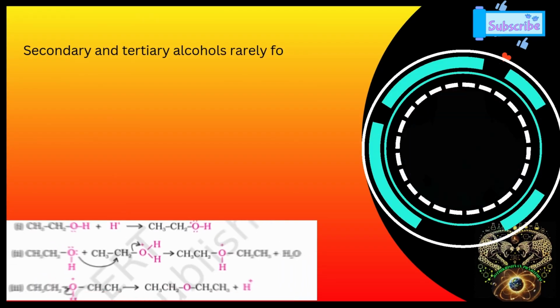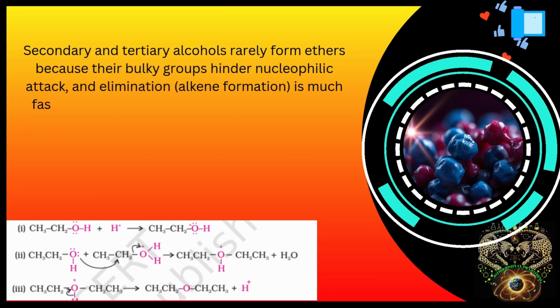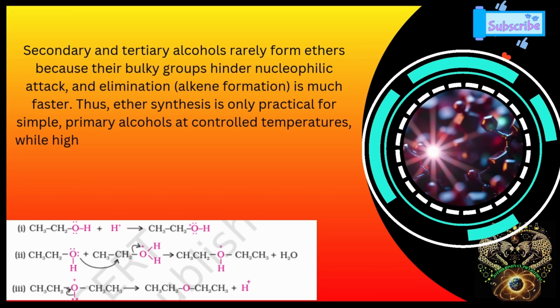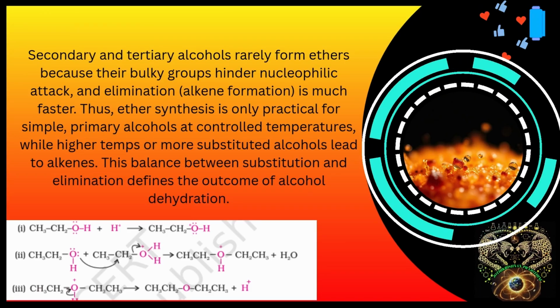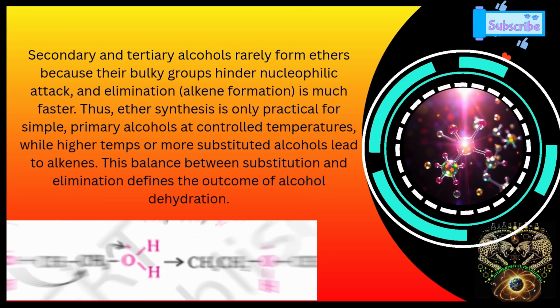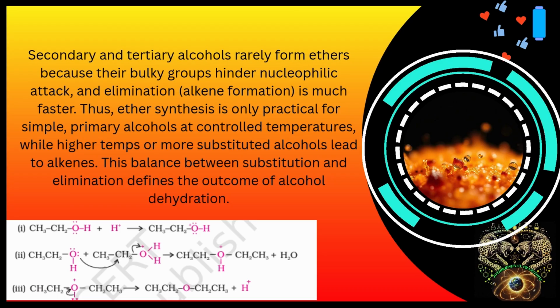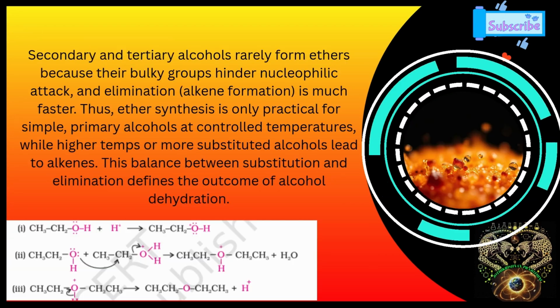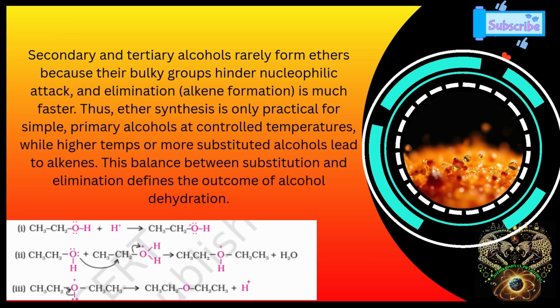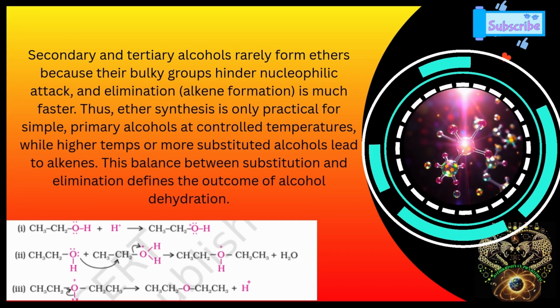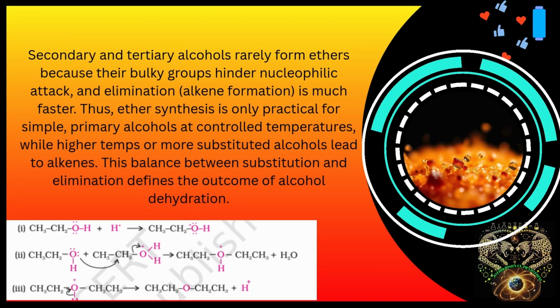However, this works best with primary alcohols because their unhindered structure allows the SN2 mechanism. Secondary and tertiary alcohols rarely form ethers because their bulky groups hinder nucleophilic attacks. Elimination is much faster. Thus, ether synthesis is only practical for simple primary alcohols at controlled temperature, while higher temperature or more substituted alcohols lead to alkenes. This balance between substitution and elimination defines the outcome of alcohol dehydration.